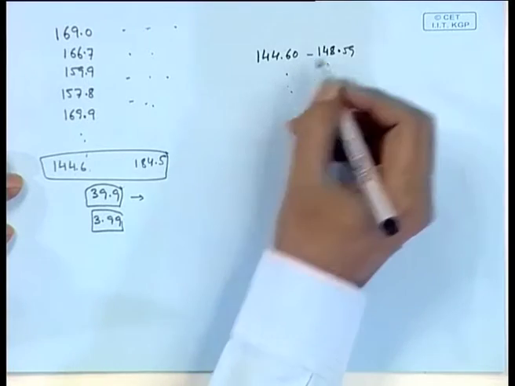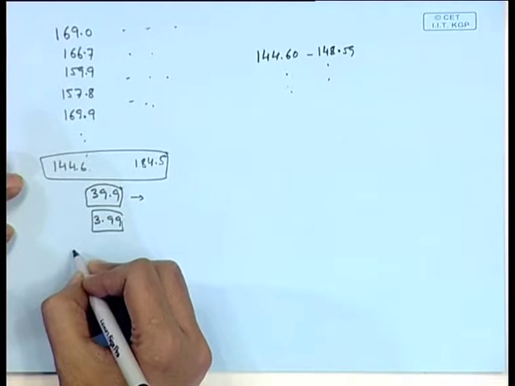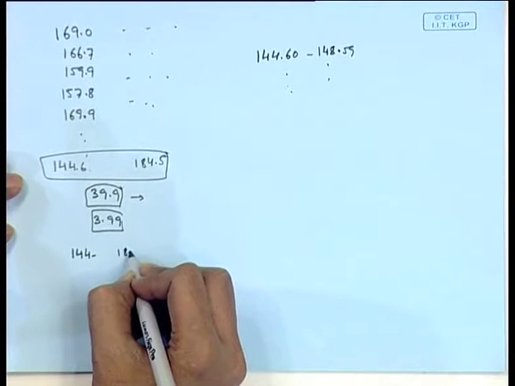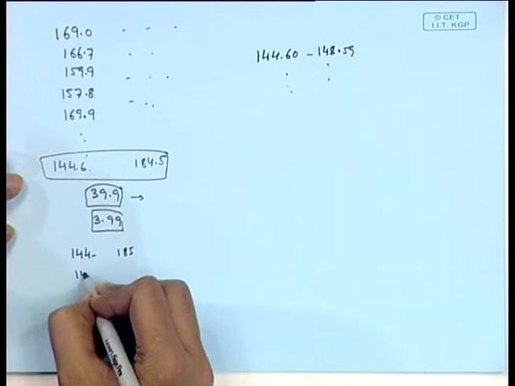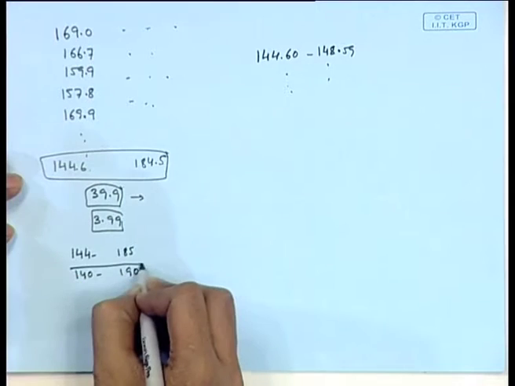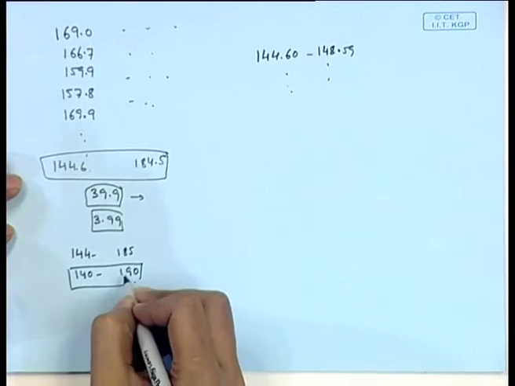Now, this looks slightly inconvenient from mathematical point of view. So, a better option could be that I can consider the length from 144 to 185, or even better we can consider something like 140 to 190, which is a more convenient representation.